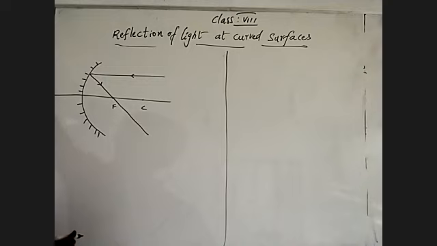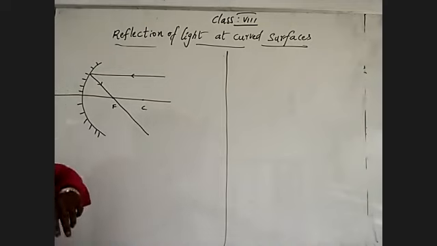Understand? See how the reflection brings the ray closer to the principal axis. That means it gives convergent reflection. Understand?